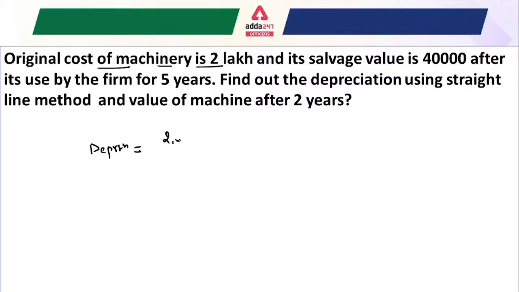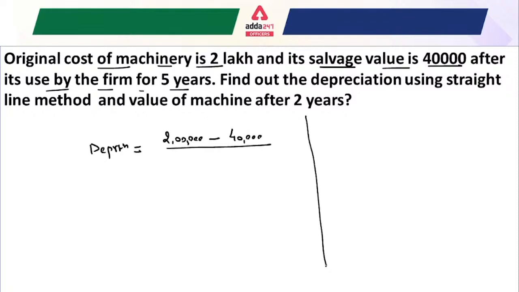So just write here 2 lakh rupees, minus the salvage value or residual value, that is 40,000, divided by the 5 years it is used by the firm. One more important thing to understand: in the examination, two types of questions may be asked.